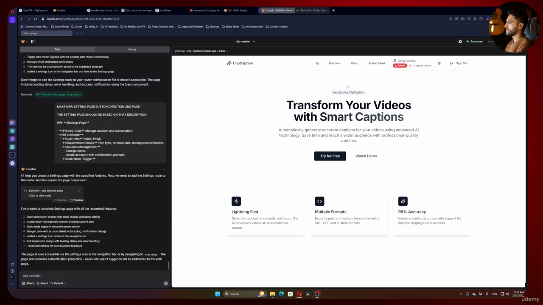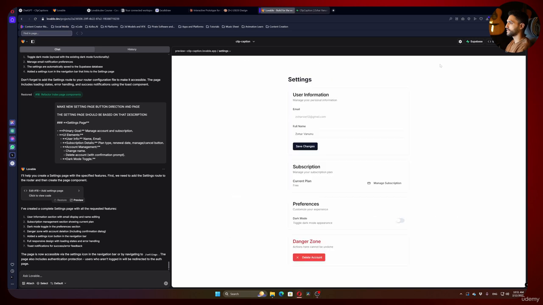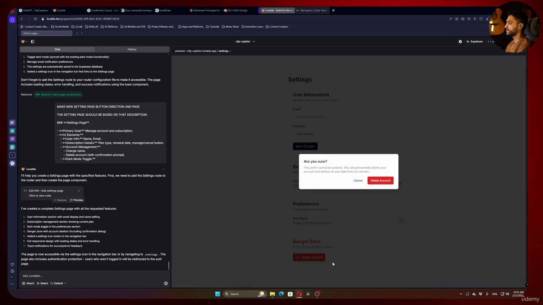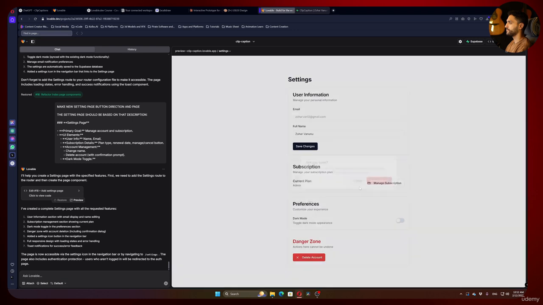Okay, so let's see the changes. I see that I have a wheel here for the settings. I can hit on it and yeah, I can see everything. I can change my name. I can manage my subscriptions. I can toggle dark mode here also. And I can delete my account and it's actually showing a pop-up, which is great.